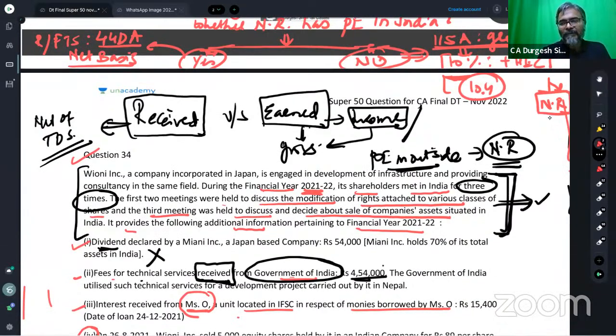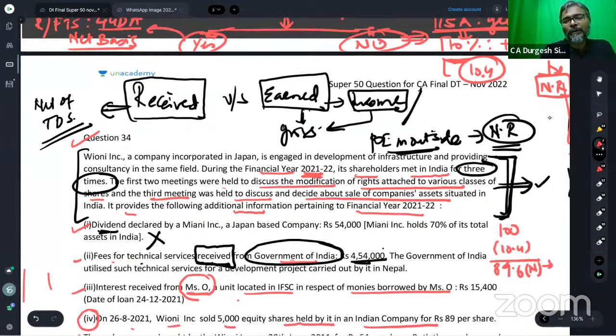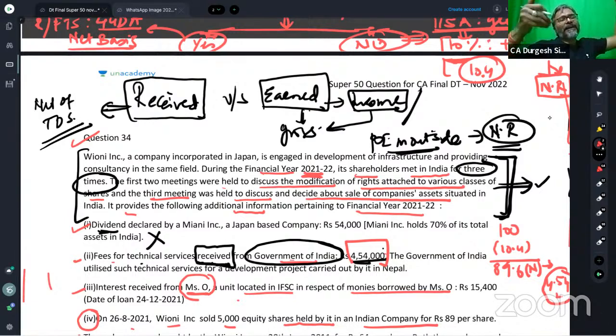In this case, if 100 is the gross amount, 10.4 is the TDS. So 89.6 is the net amount. Now, this net amount is what is received by the non-resident. How much is received by the non-resident? 4,54,000, students. So if 89.6 is the net amount received by the non-resident, and in our question it is 4,54,000, then how much is the gross?